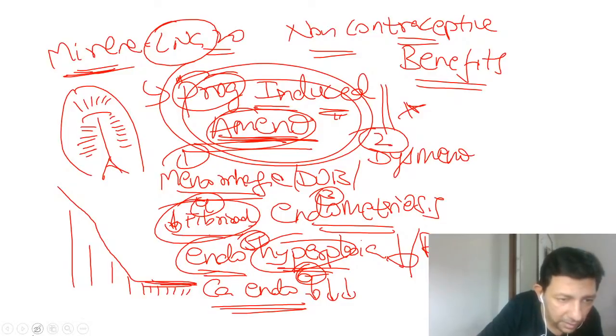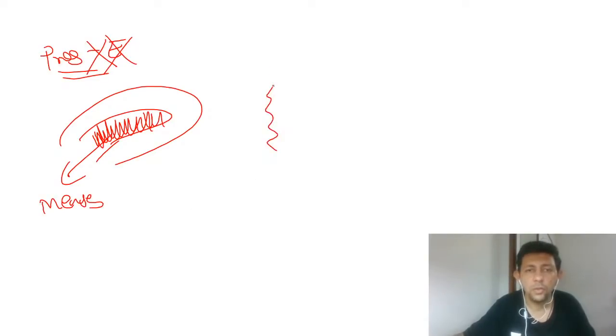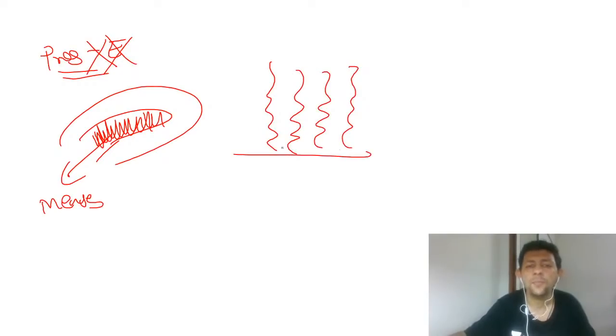Please pay attention. It's a very, very important concept, how Mirena works. All of you know that progesterone counteracts estrogen. Yes or no? So the lining will not grow. What is menses? Menses is only if the lining grows. Only if the lining inside the uterus grows, then that lining comes out in the form of menses. All of you look over here. This is the menstrual lining, the endometrium. Only if the lining grows, then it is shed off in the form of menses.